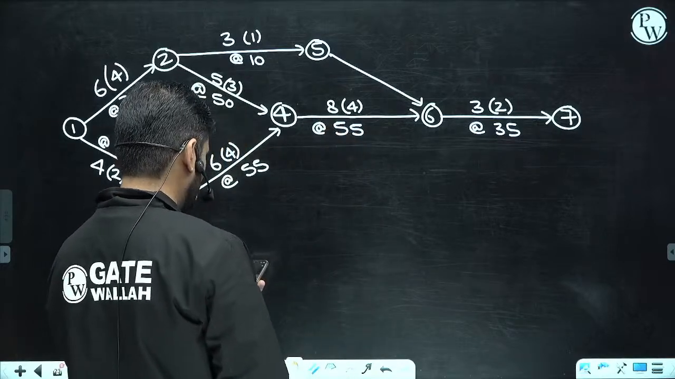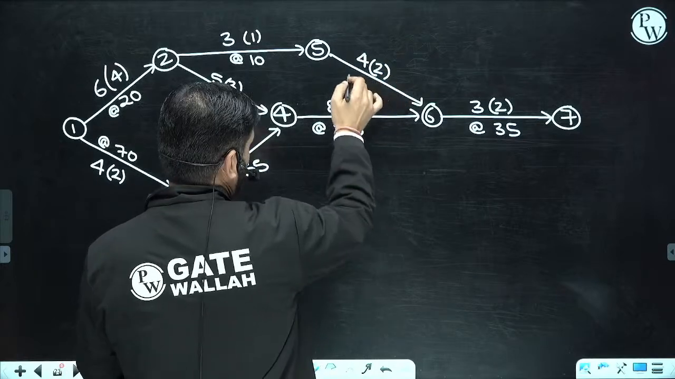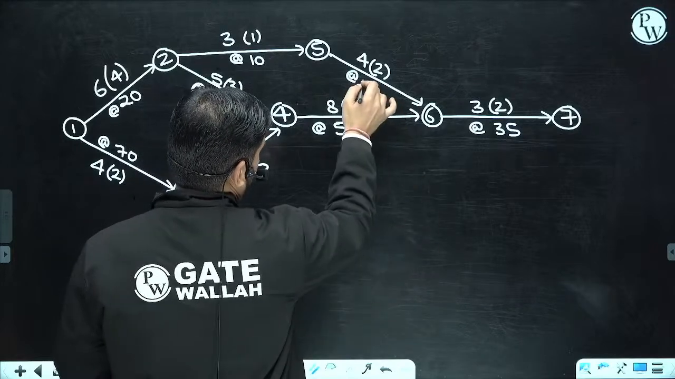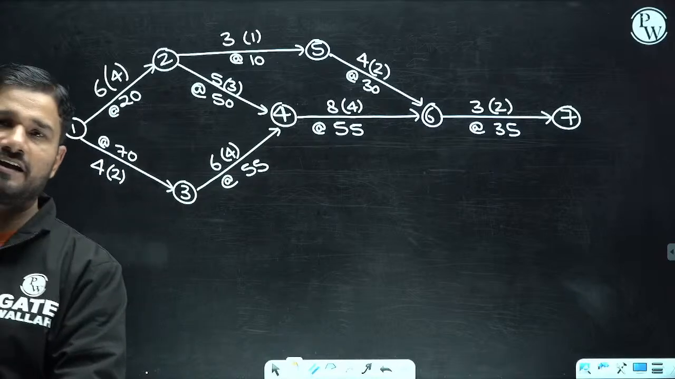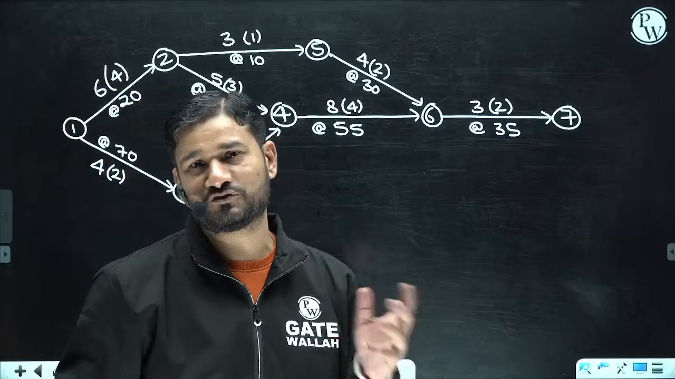5 to 6 is 4, the minimum time is 2, and the cost slope for 5 to 6 is 30 rupees. Now the complete data is on the screen and it is quite easy. Really, it is quite easy to solve it now.